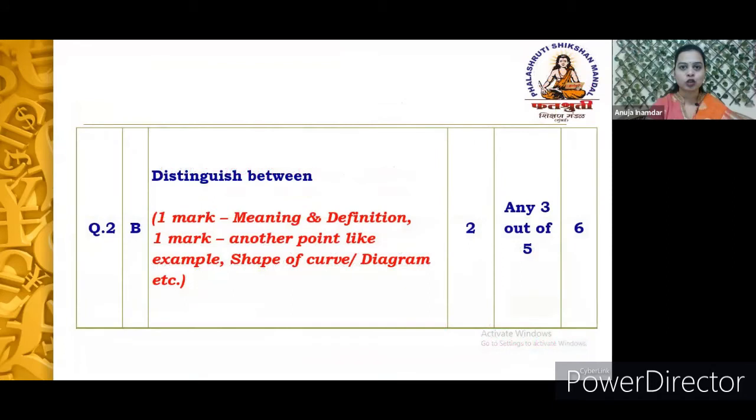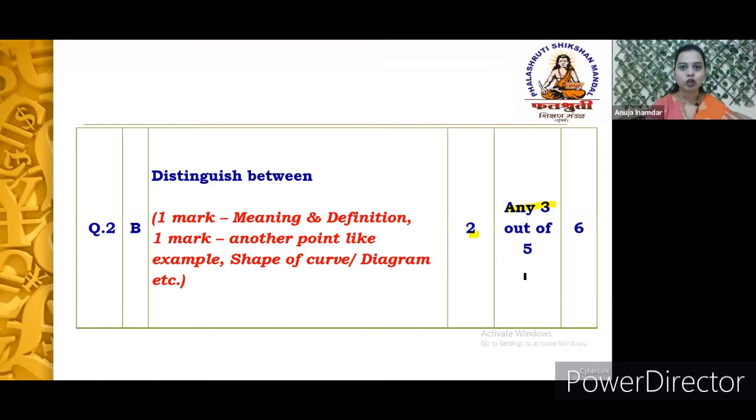Next is the question. Here also you will get options. You are supposed to write down any 3 out of 5, where each distinction carries 2 marks. So 2 threes are 6. So total marks allotted for question number 2B is nothing but 6 marks. Okay. Now while writing the distinction question, you are supposed to write only 2 points.